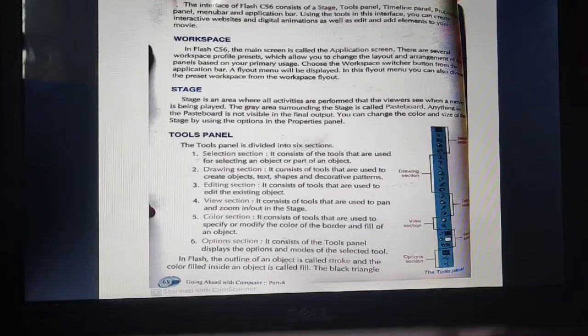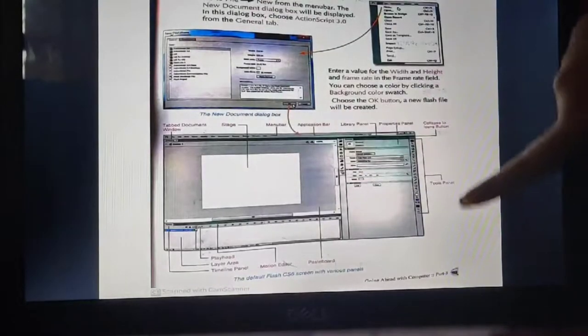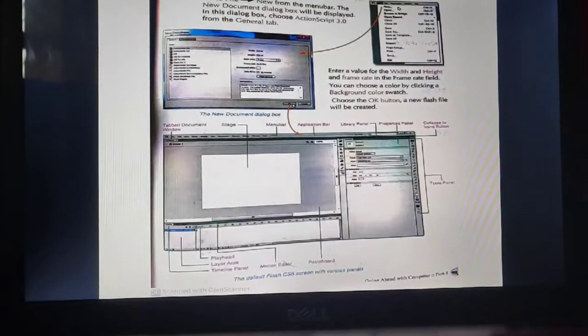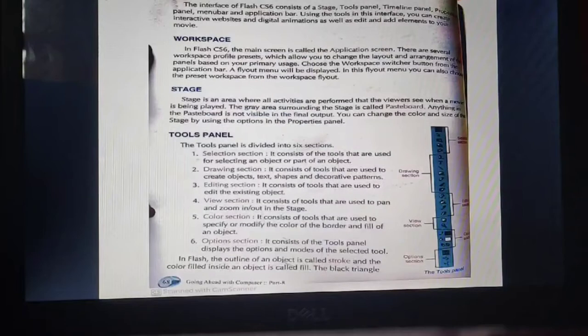Now, exploring the interface. This is the interface, and we will be discussing these options which are provided. What is an interface? I already told you, it is a platform where we interact with the software. This home screen is basically the interface where we can actually interact. It consists of the stage, tools panel, timeline panel, properties panel, menu bar, and application bar.